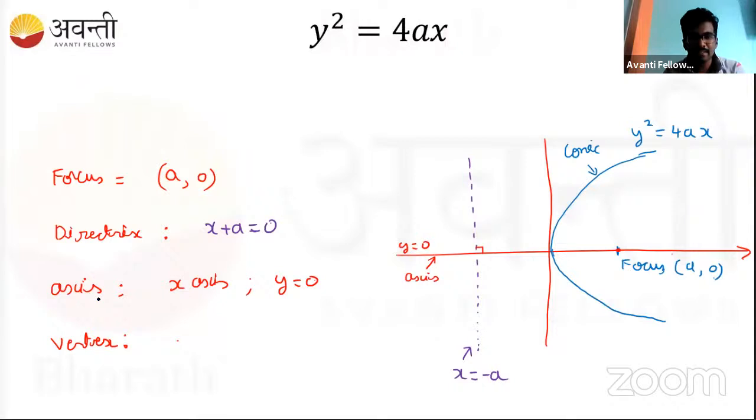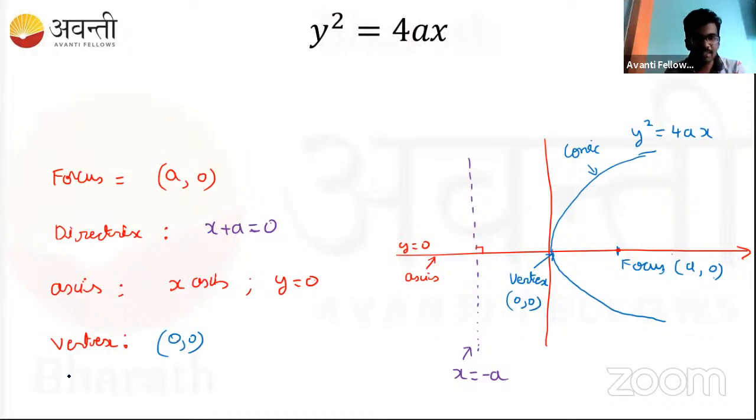Where it cuts the axis, you need to identify. It is cutting at this point, or you can say it crosses the axis. So this is the vertex, and the vertex in this question is given by 0, 0. All of you understood? The vertex is a point where it cuts the axis.